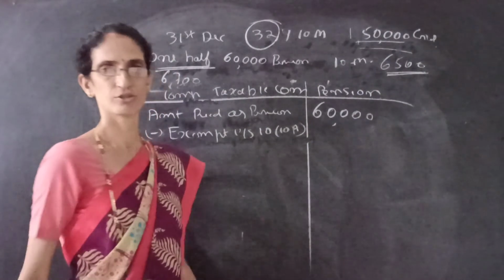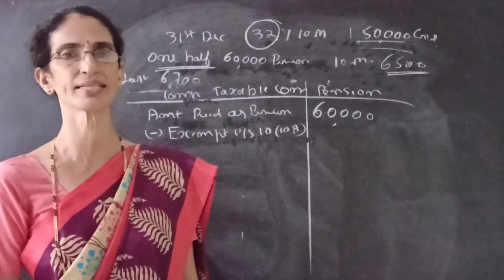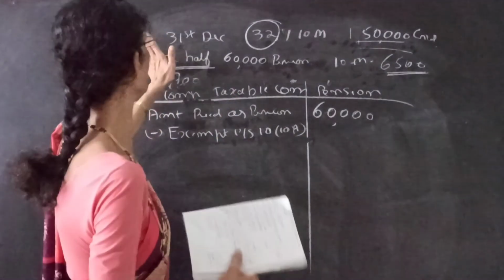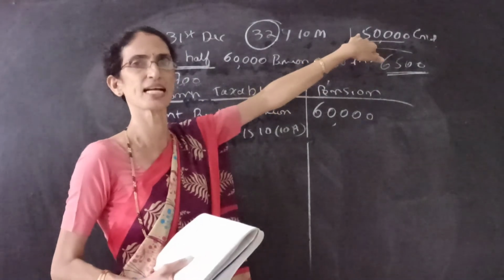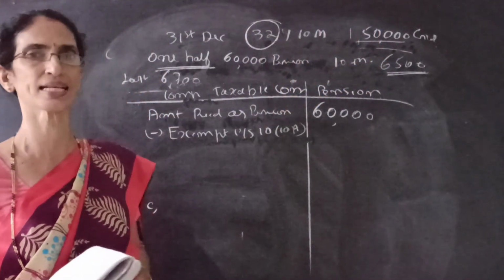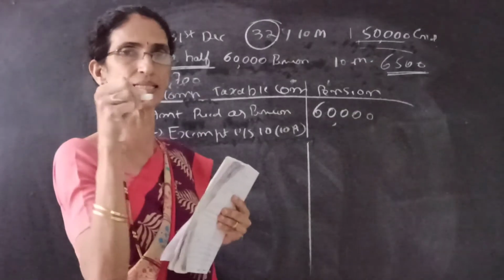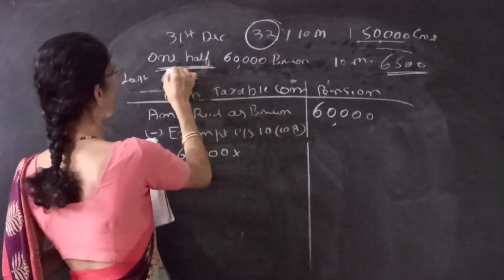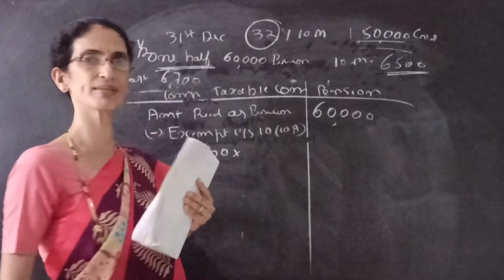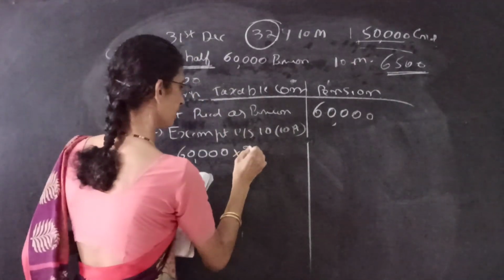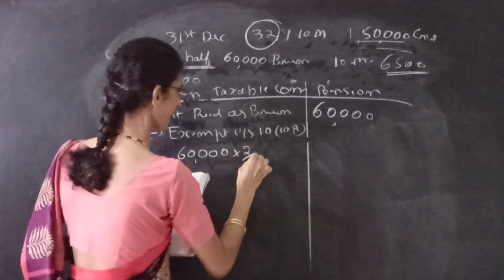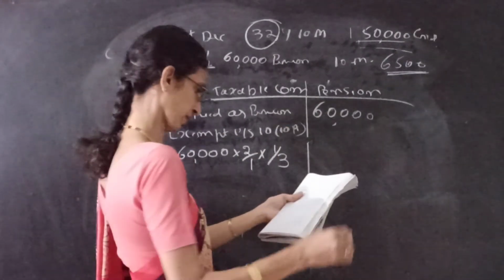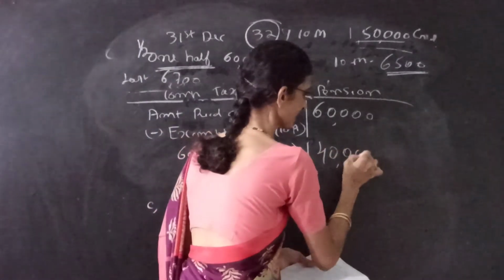10(10)(a). If he is receiving gratuity, then 1/3; if he is not receiving gratuity, then half. In this problem, he is receiving a gratuity of 1,50,000, so we have to take 1/3. Here 1/2 means half, so reversing it, 2/1 of the pension into 1/3, the exempt amount is 40,000.